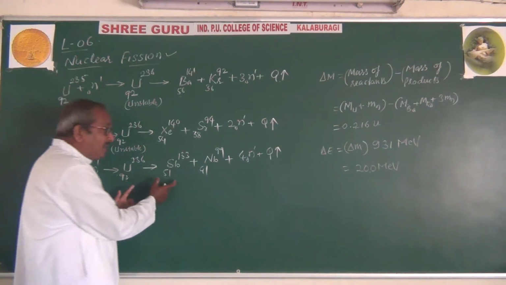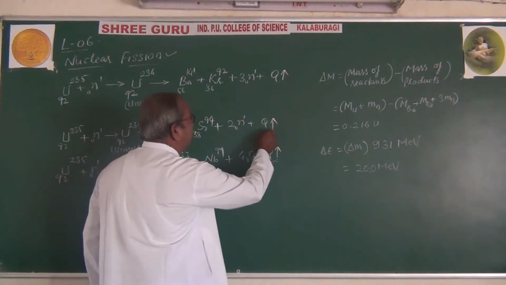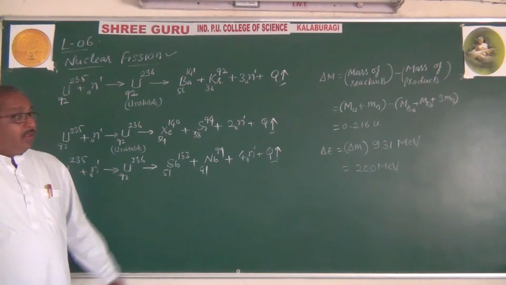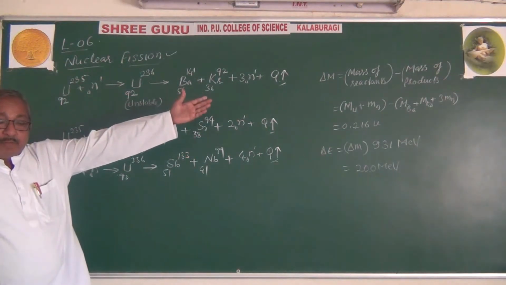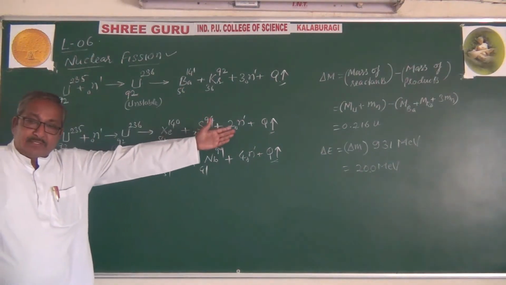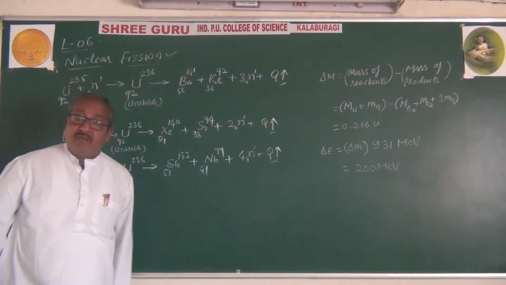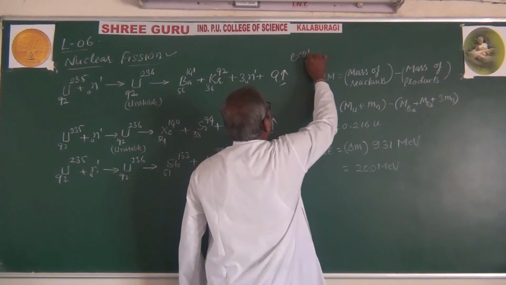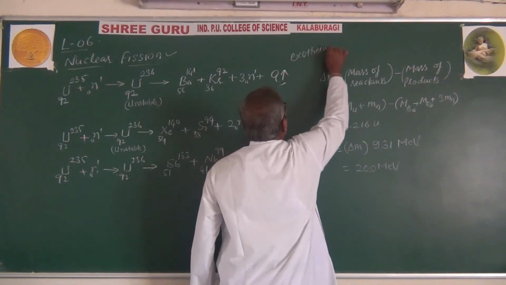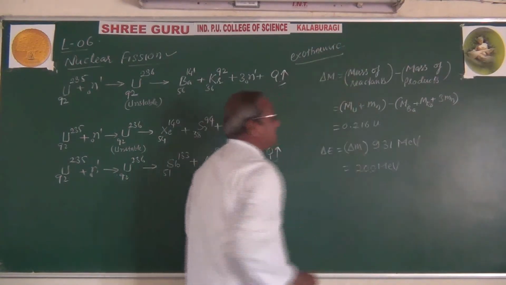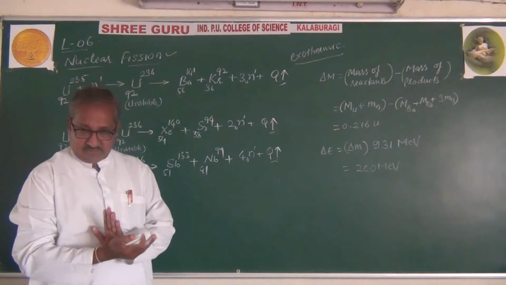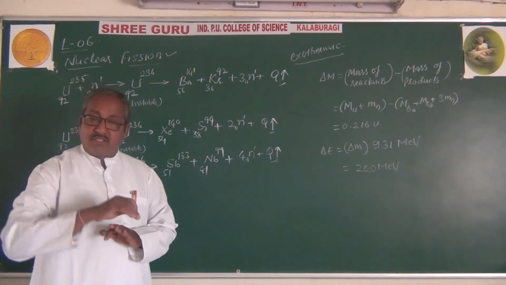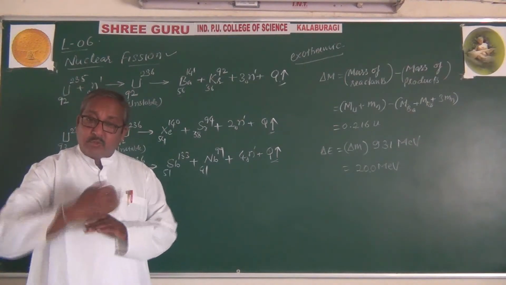Due to the mass defect, energy will be liberated. That mass defect is positive, which causes the energy release, and we call it exothermic. The mass defect, reactants minus products, gives a positive value, and energy is released due to the reaction.